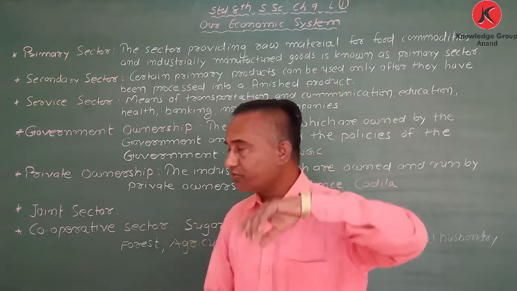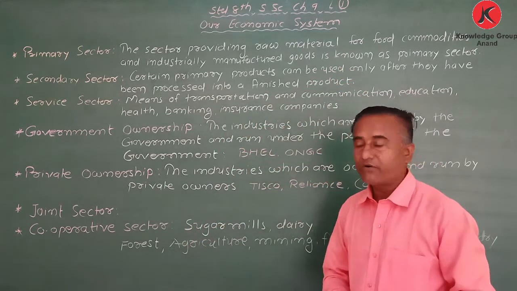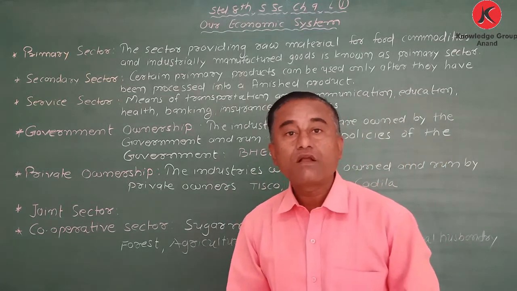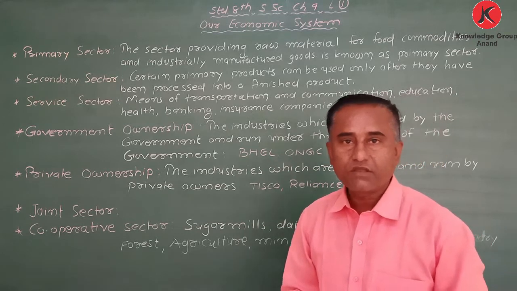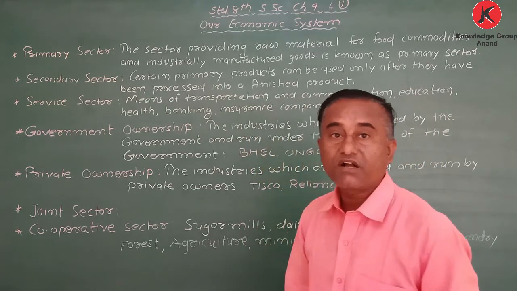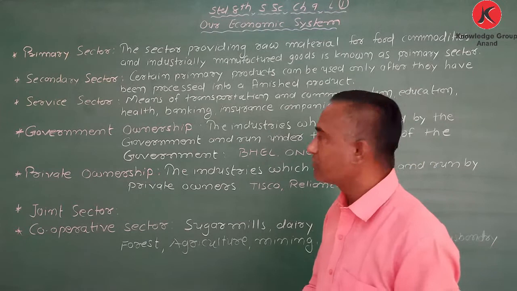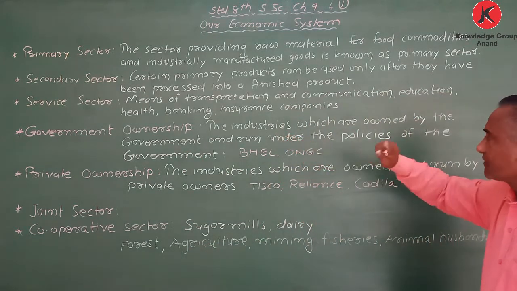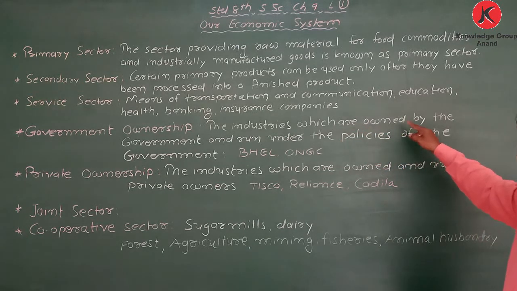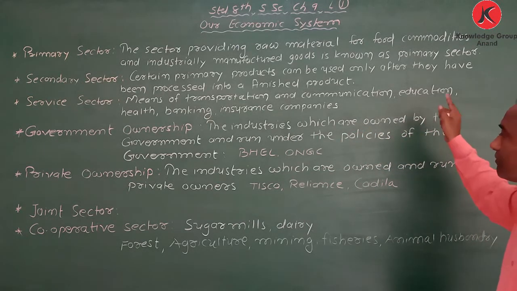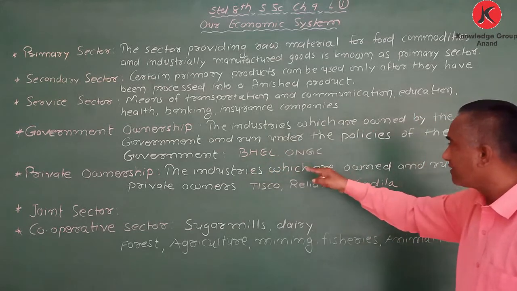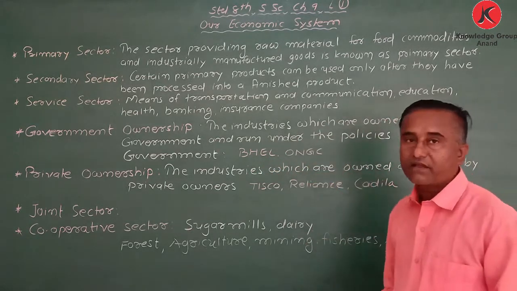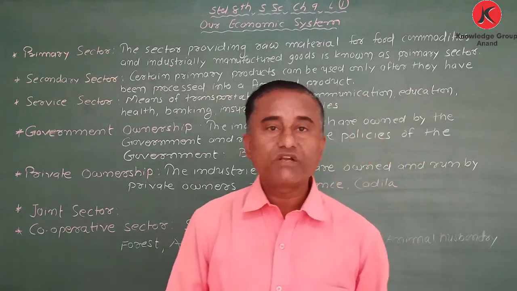My dear student, second point is about companies. What is called government ownership companies. My dear student, what is called government ownership? The industries which are owned by the government, and run under the policies of the government, that is called government ownership.